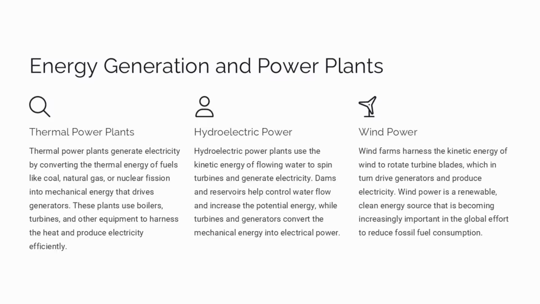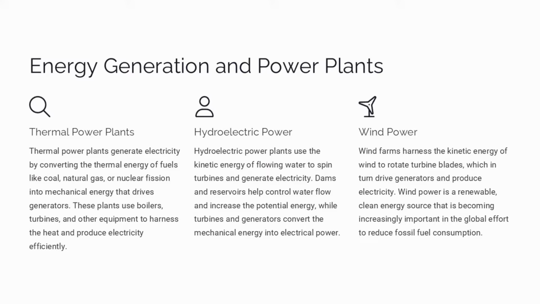Thermal power plants are a major source of electricity generation, converting the thermal energy of fuels like coal, natural gas, or nuclear fission into mechanical energy to drive generators. These plants use boilers, turbines, and other equipment to efficiently harness the heat and produce electricity on a large scale.